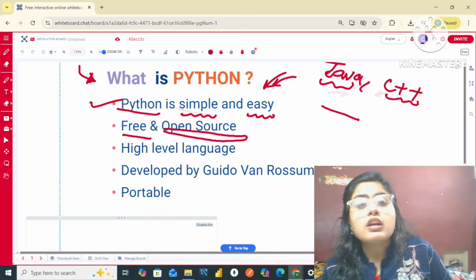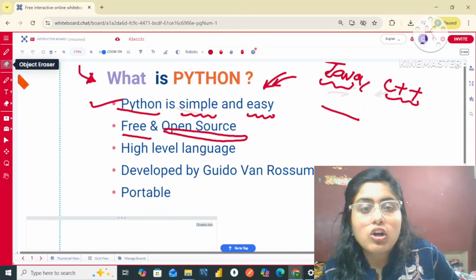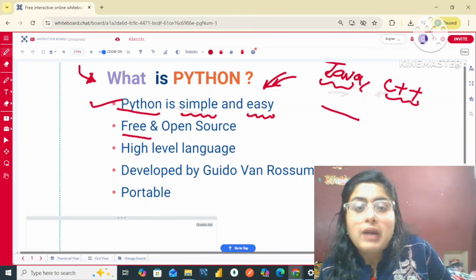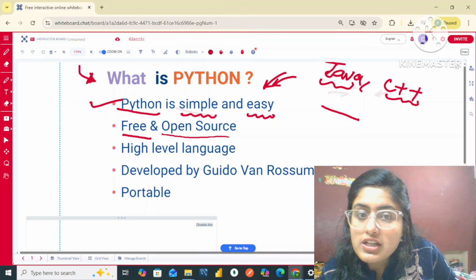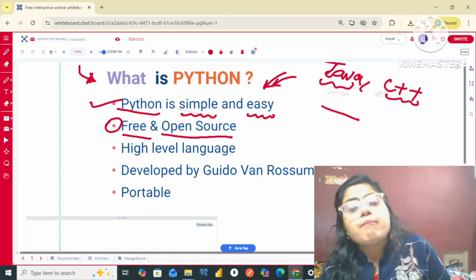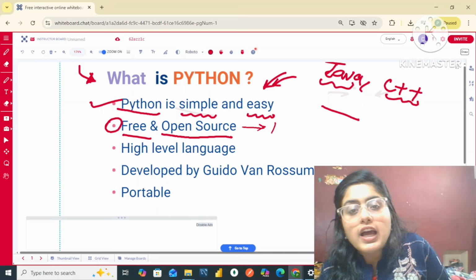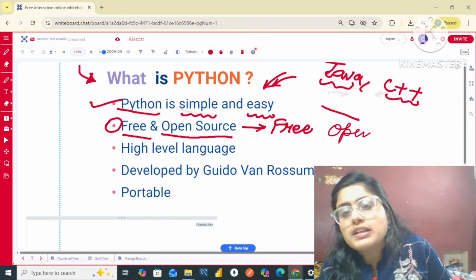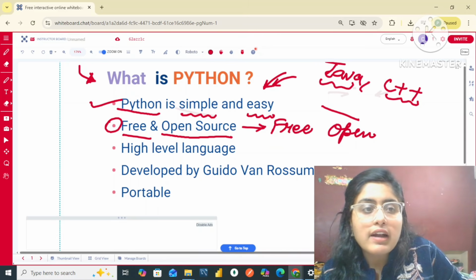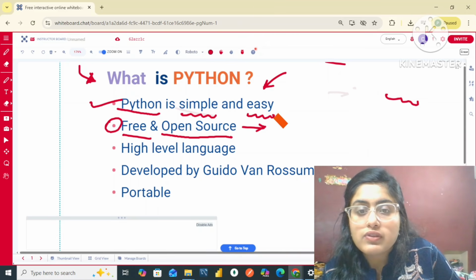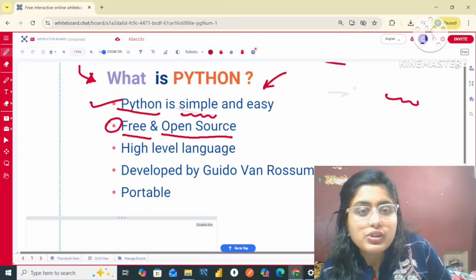Okay. So there are a lot of software available on the internet. For that, basically we have to pay a price to use them. Okay, there are charges to use those software. But in the case of Python, it is simply a free and open source software. All right, guys, we can use Python whenever we want to use it, and we can download it completely free. So that is why Python is freely available for all of us to use.